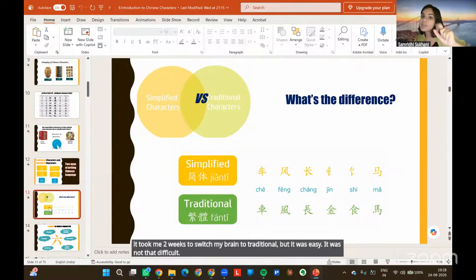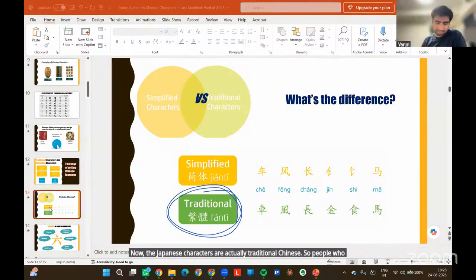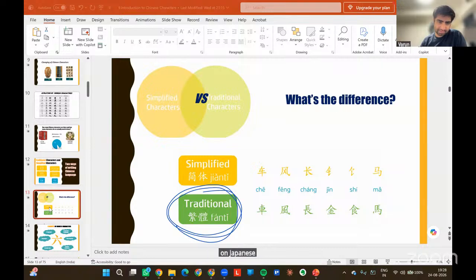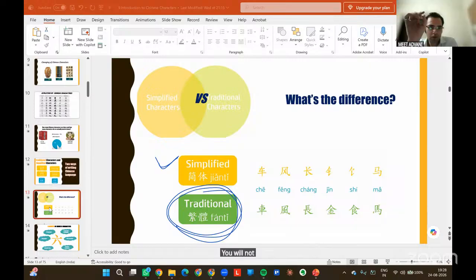And now the Japanese characters are actually traditional Chinese. So people who learn traditional, yeah. Japanese, for them, simplified is going to be like a new, not completely new, but slightly new format of writing.